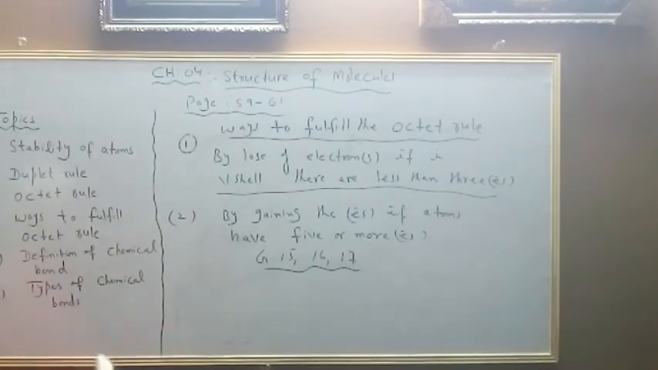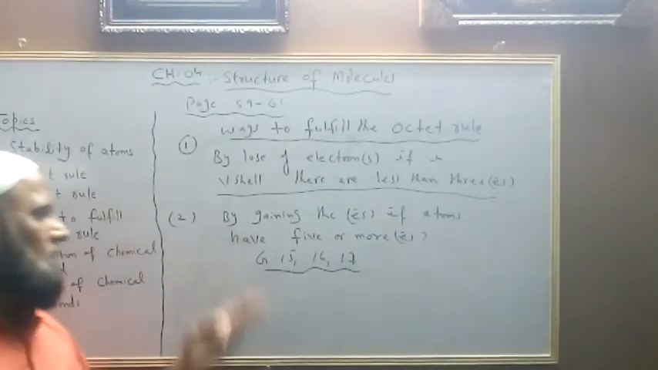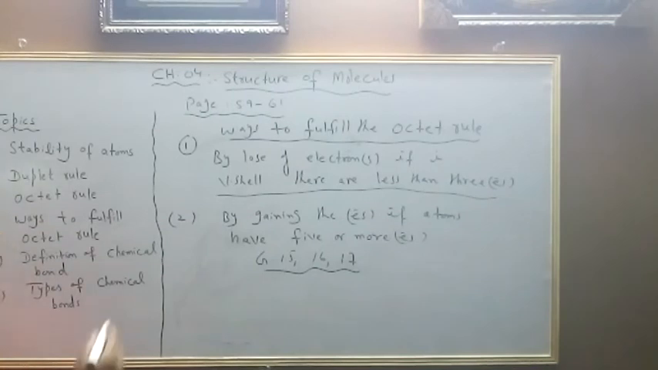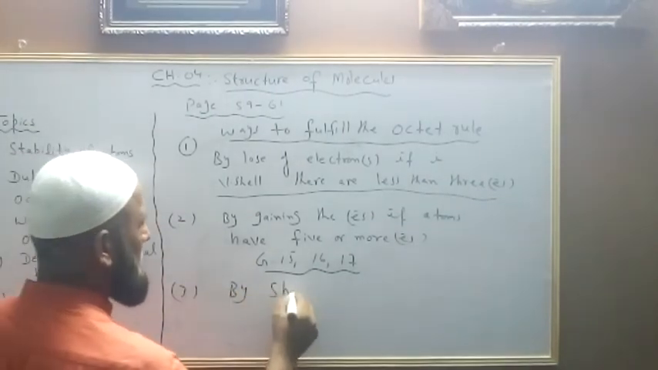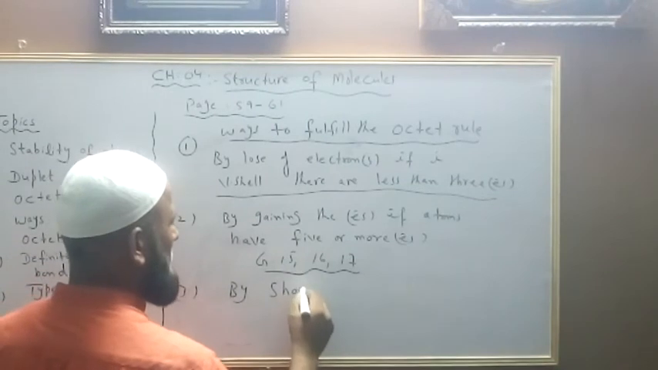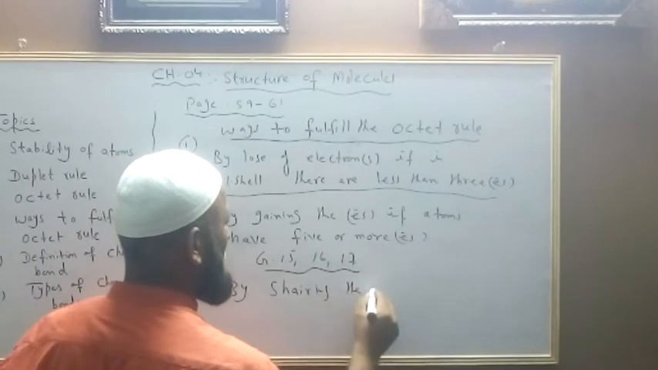And previously I told you that if they have the capacity to gain electrons, obviously they can also share electrons. And thirdly, by sharing electrons, the atoms would obey the octet rule.